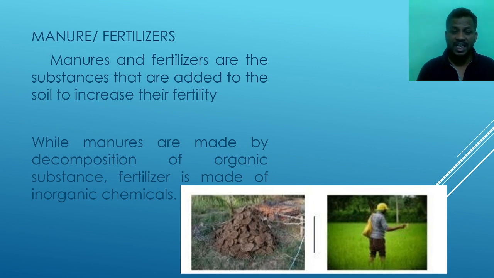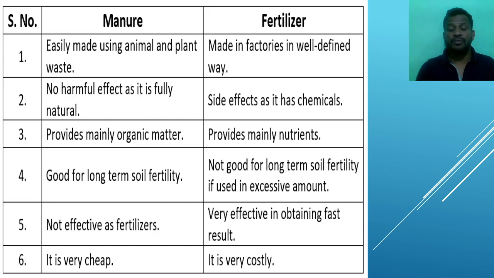But fertilizer is made from inorganic chemicals. Fertilizer is fully prepared from chemicals. Here, if we see the difference between manure and fertilizers, the first point: manure is easily made using animal and plant waste, decomposing substances like animal dung, plant leaves or some other plant waste.